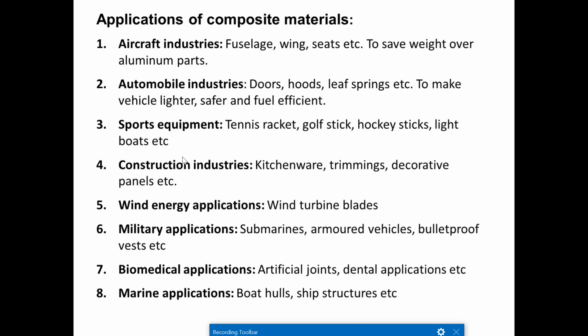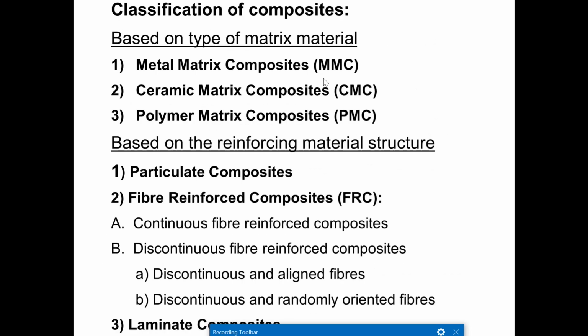Automobile industries, that is doors, hoods, leaf springs etc., can be made to make vehicles lighter, safer and fuel efficient. Sports equipment like tennis rackets, golf sticks, hockey sticks and surfboards can be made by a composite material. Construction industries like kitchenware, trimmings, decorative panels can be done by composite material, and wind energy applications like wind turbine blades can also be made by composite material. Military applications like submarines, armed vehicles, bullet-proof vests can also be made by composite material. Biomedical applications are artificial joints and dental applications. And in marine applications like boat hulls, ship structures, etc., we are going to use composite materials.